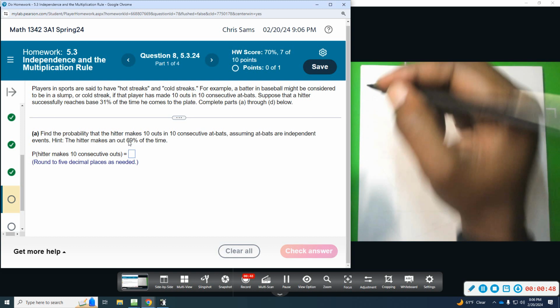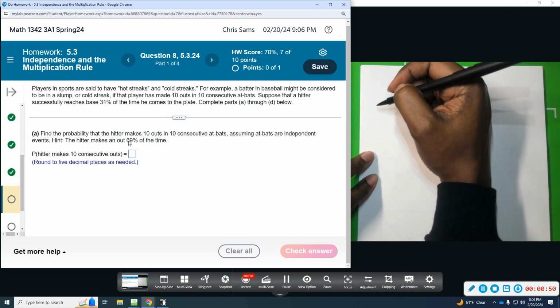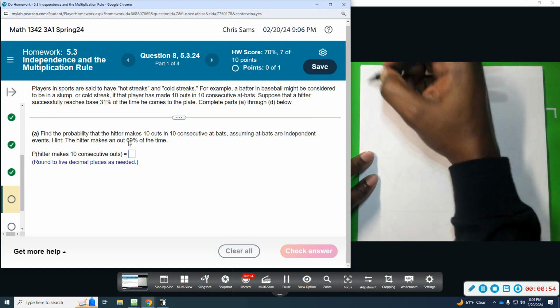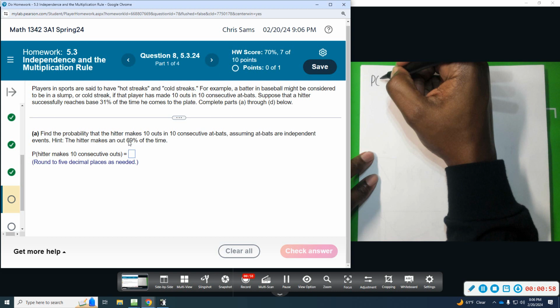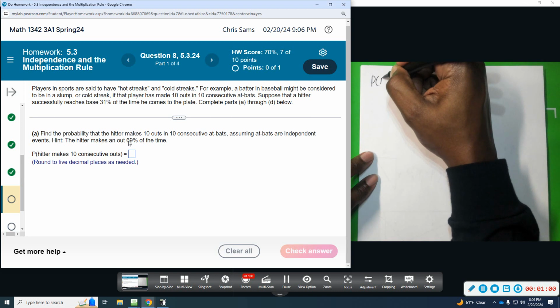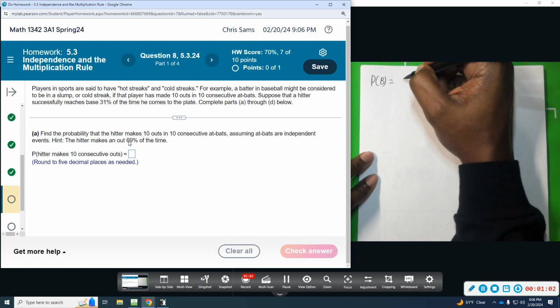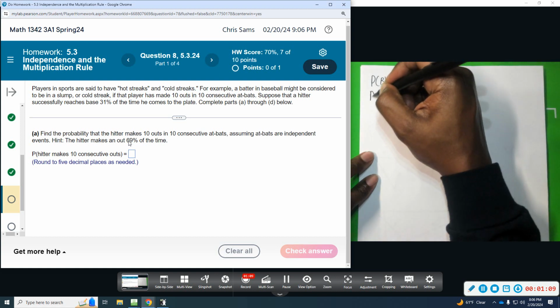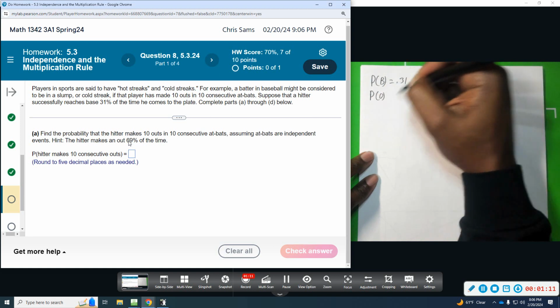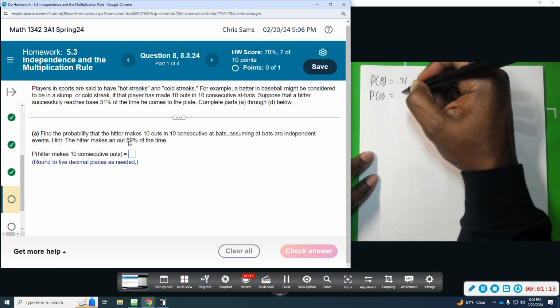So the probability that he reaches base is 0.31. Probability he gets out, I can say not that he doesn't reach base, is 0.69.